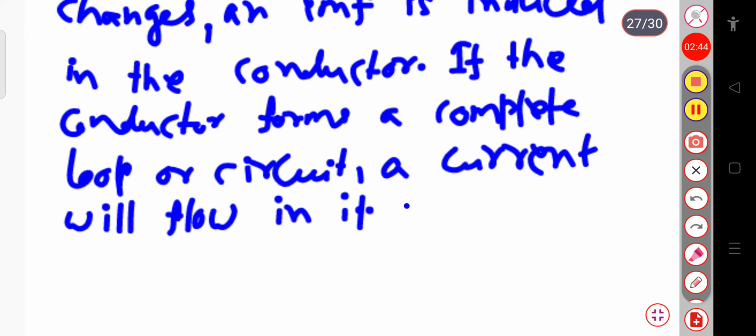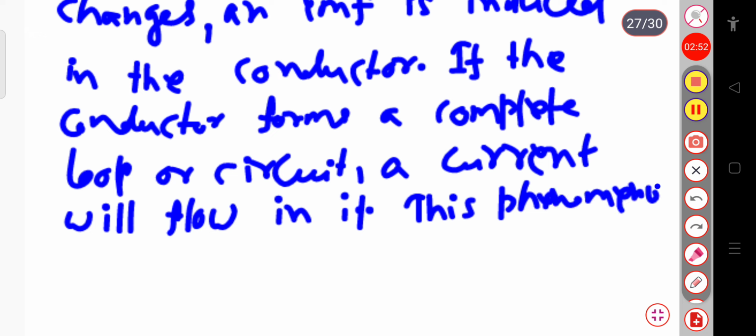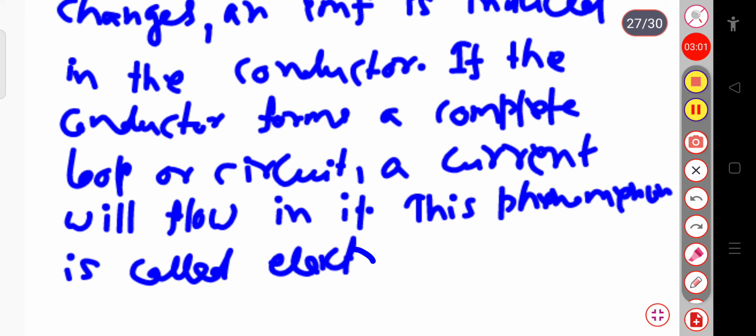This phenomenon is called electromagnetic induction, or EM induction.